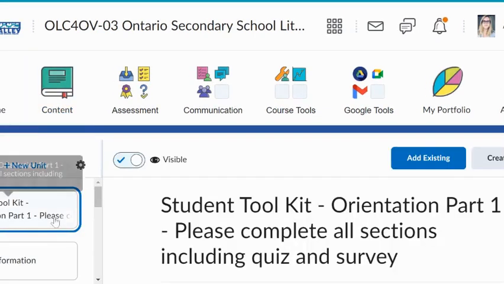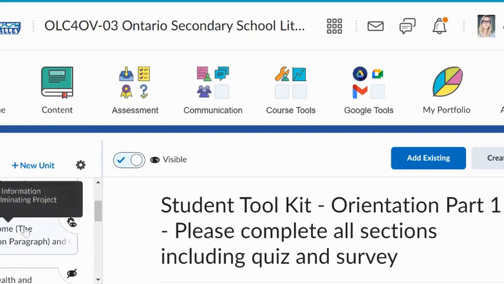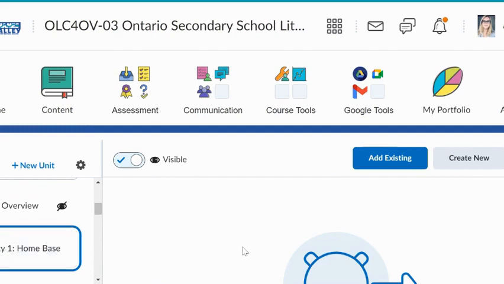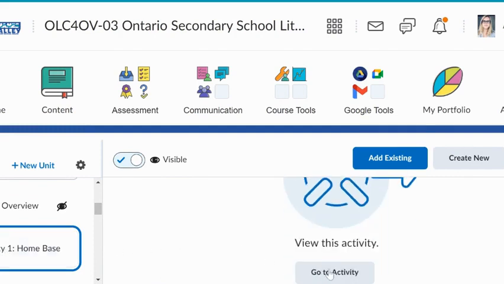Then once you're done all the orientation information on Unit 1, you'll be able to see this now. So you'll click on Activity 1 Home Base, and you'll go to the activity, and you'll be able to go through this activity. So you're watching the videos, and then really importantly, you're creating a reading log. So any reading that you're doing throughout the course, you're tracking it. Here's the link if you want to copy and make your own copy of the Google Doc, or here is an example. And that is something that you're going to be submitting with your culminating project, which you can check out here.